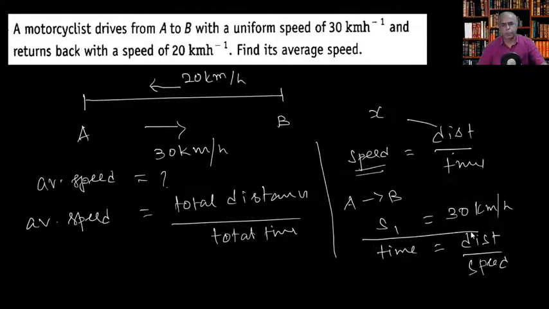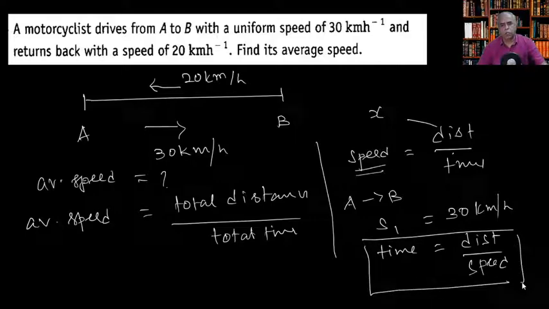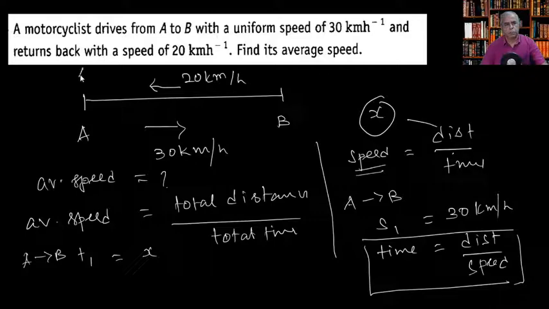So we can make use of this. What is the onward time taken? A to B, the time taken, let me say T1. For A to B, the time taken is T1. Let us put x for distance. The distance between them is x, and the return distance also remains the same, x. And T1 is equal to x divided by 30.